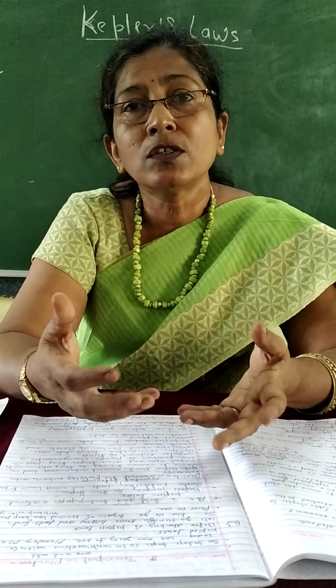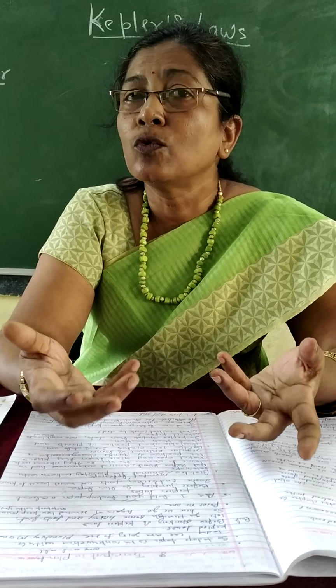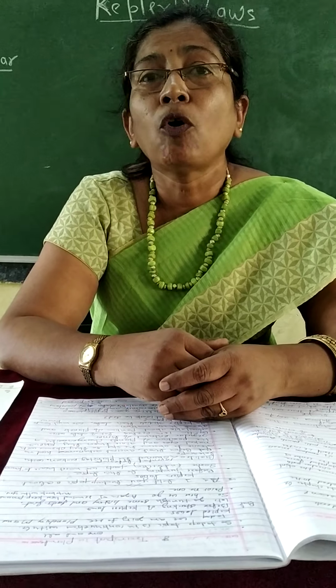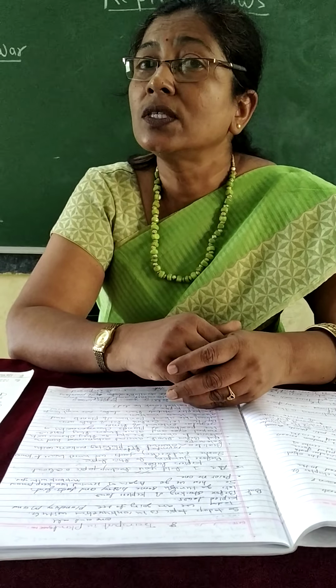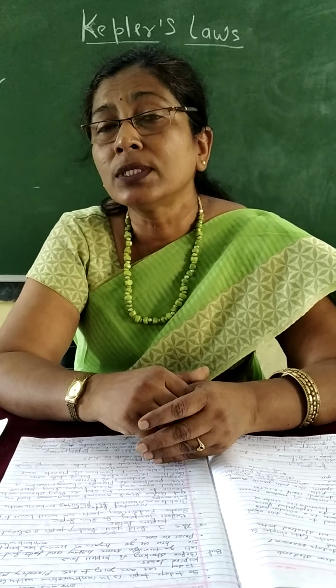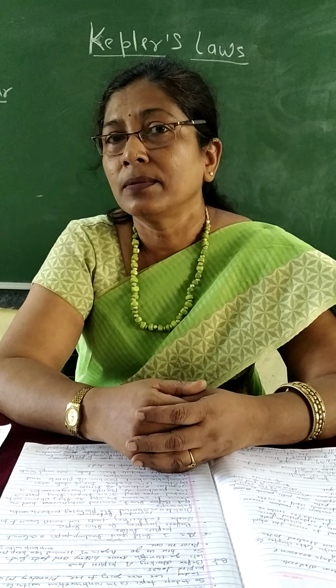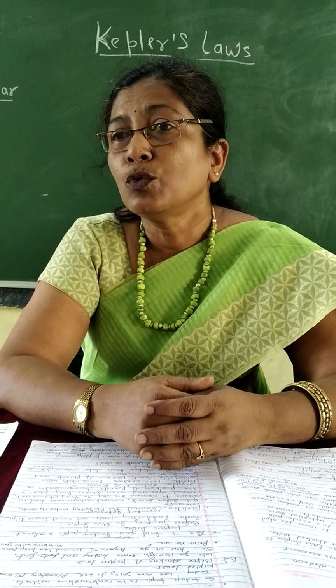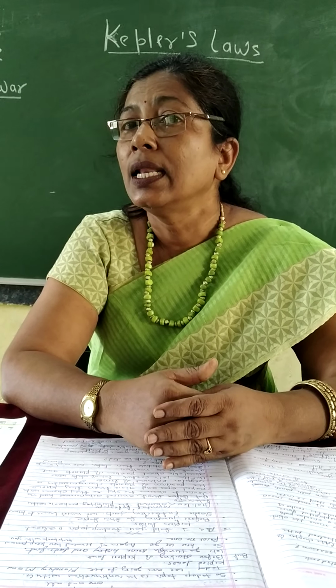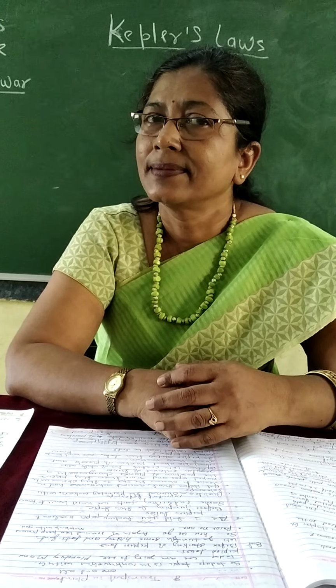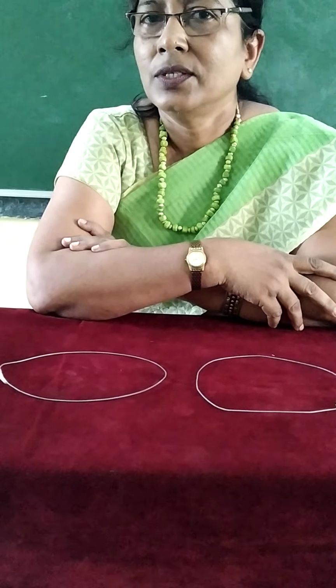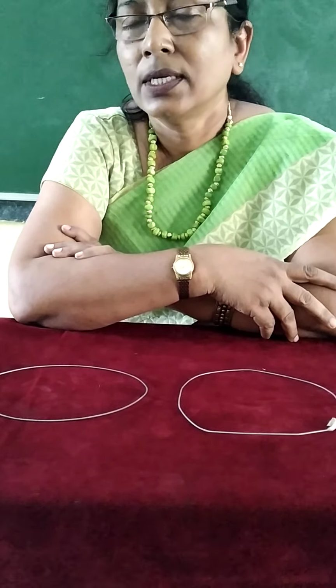Just like we follow some rules in our school, we follow some rules in society. For what? For proper working, for convenience. Likewise, nature also follows some rules, and he noticed that some rules are followed by planetary motion, and from those rules he postulated 3 laws. What are they? We will study them one by one. So now we will see the first Kepler's law.